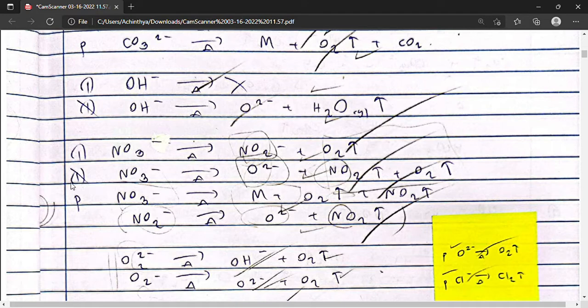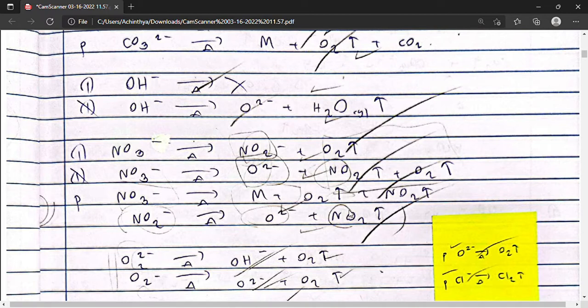However, with lithium and other group 2 nitrates, first the nitrite forms, and the nitrite will further thermally decompose to form the oxide and nitrogen dioxide.